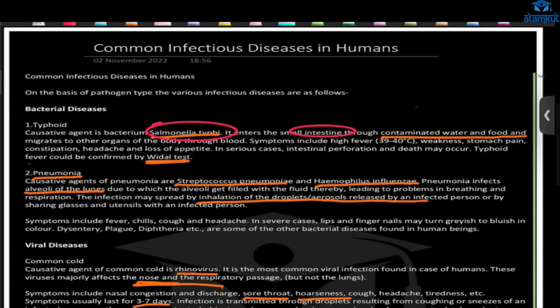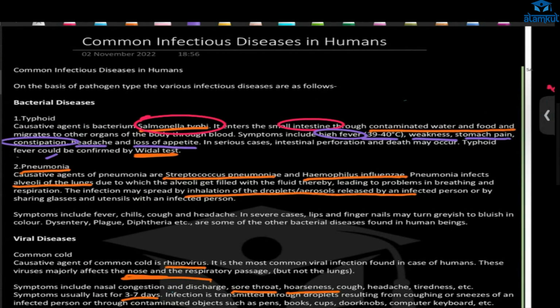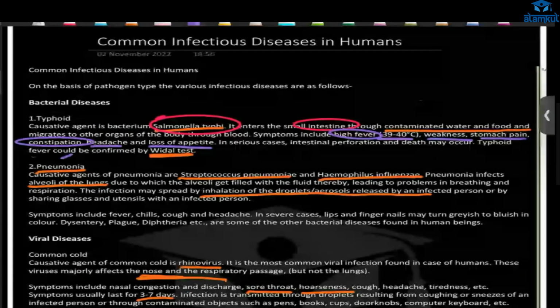And what are the symptoms here? Fever, vomiting, headache, stomach pain, constipation, high fever. Then weakness, loss of appetite, you will not be in the mood to eat. What is constipation? The stools are not regular, the stools are hard, there is pain, they are not able to come out. In serious cases, if it is not treated, what will happen?